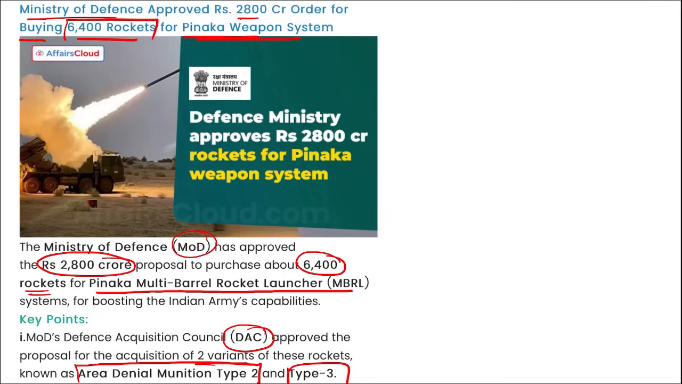Mark this. Here you can see these are your Pinaka multi-barrel rocket launcher systems. They will be procured, and how many? 6,400 rockets will be procured for the Pinaka weapon system, and the contract for this order is 2,800 crore rupees.